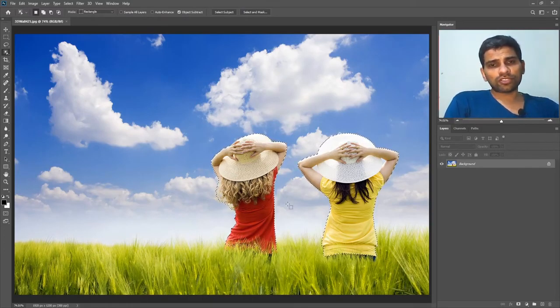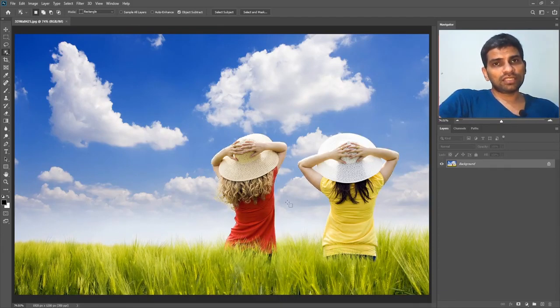So Adobe Photoshop tried to learn and learn, so finally it started to pick up subjects in the images. So this is the AI technology, artificial intelligence technology, or you can call it the machine learning technology. There are some other options and features in Adobe Photoshop too, which use the same technology. For example, the content-aware scale tool or content-aware fill tool uses the same machine learning technology.